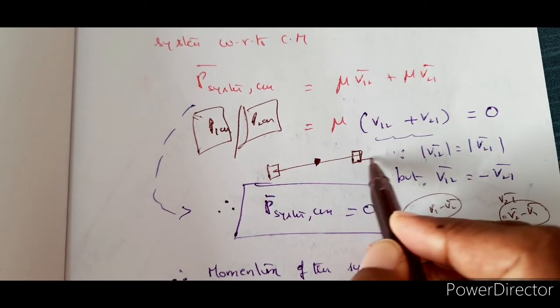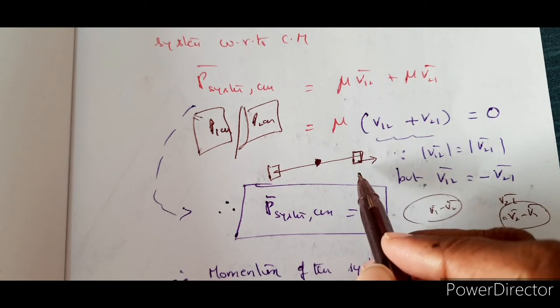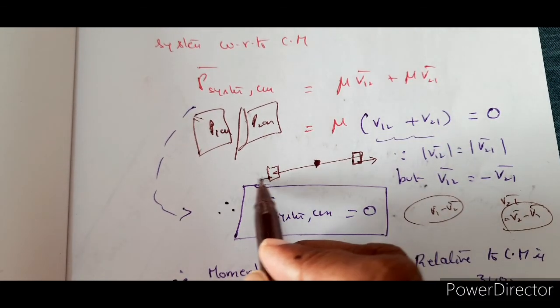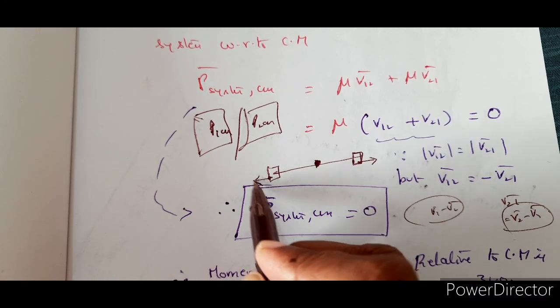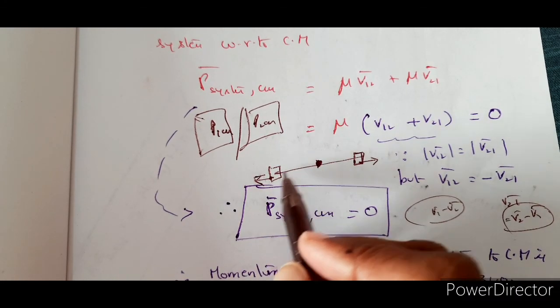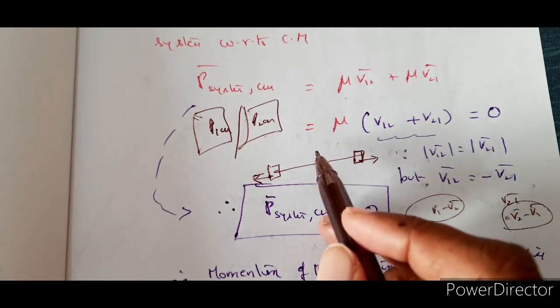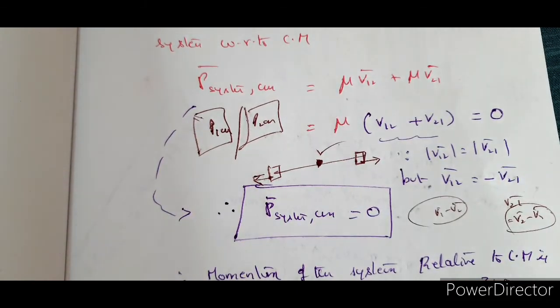Suppose this body started moving here, then this body also moves like this, so that the net momentum should be 0 with respect to center of mass. This one we have already discussed while we were solving the problems based on center of mass, right?